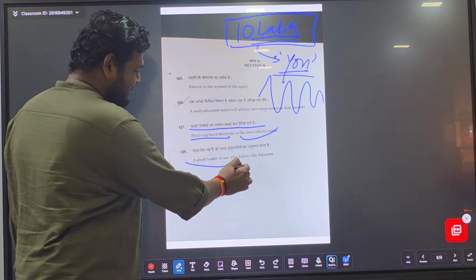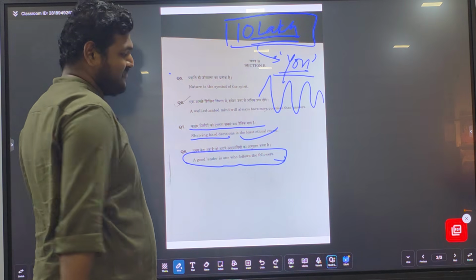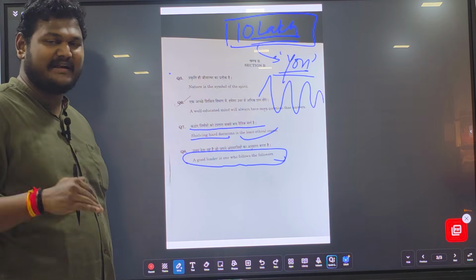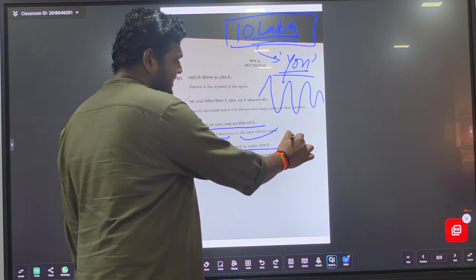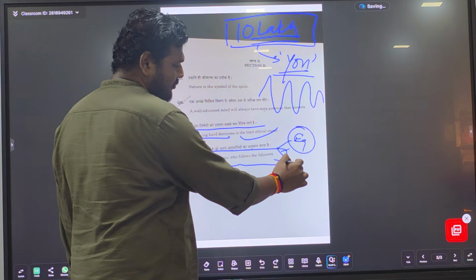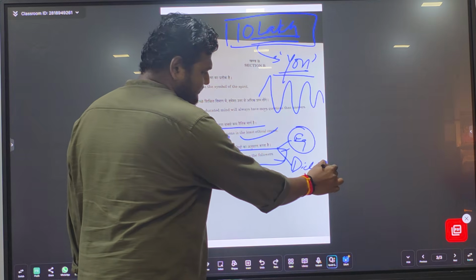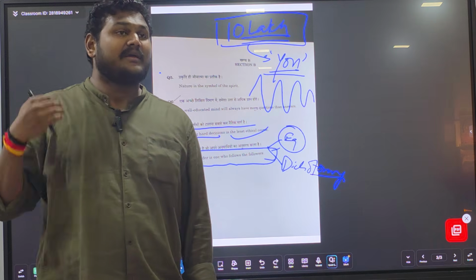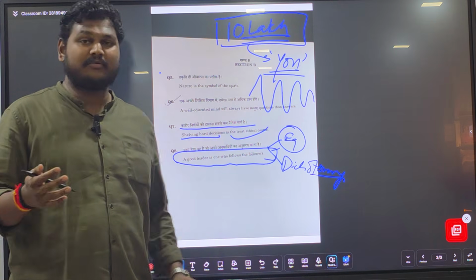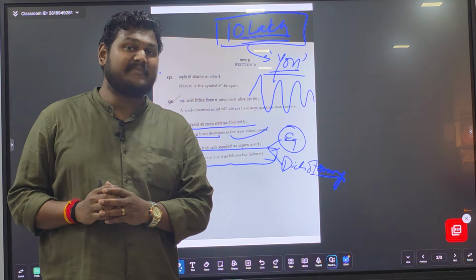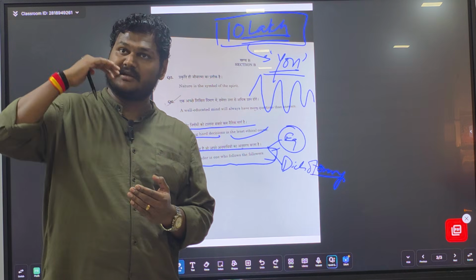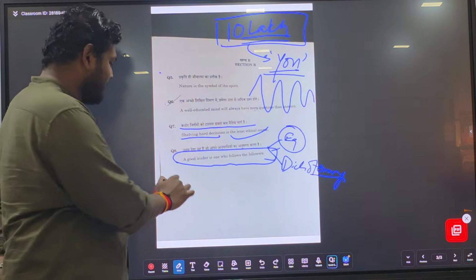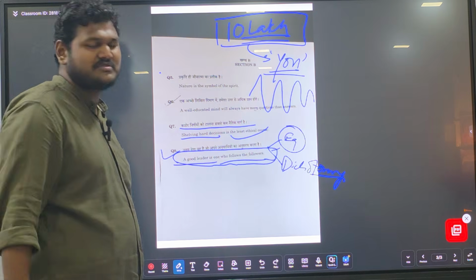Next, a good leader is the one who follows the follower. Those who have written this essay have to write very properly. They have to add examples into it, and again they have to include the dichotomy as well. Sometimes the leader has to take hard decisions. If a leader takes a certain decision, the followers may not approve of it. But if the leader is wise enough, seeing 20-25 years ahead of his time, then that decision becomes the better one. So that's why a good leader is the one who follows the follower.